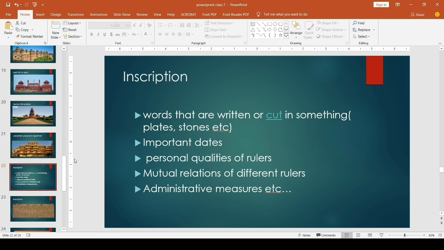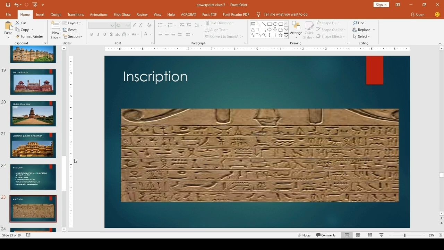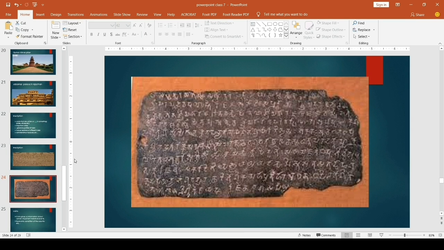So all this information we can collect through these inscriptions. I will show one picture of inscription. See, this is the picture of an inscription. Writings about the past. This is another inscription. So, writings on copper plates or stones are known as inscription.